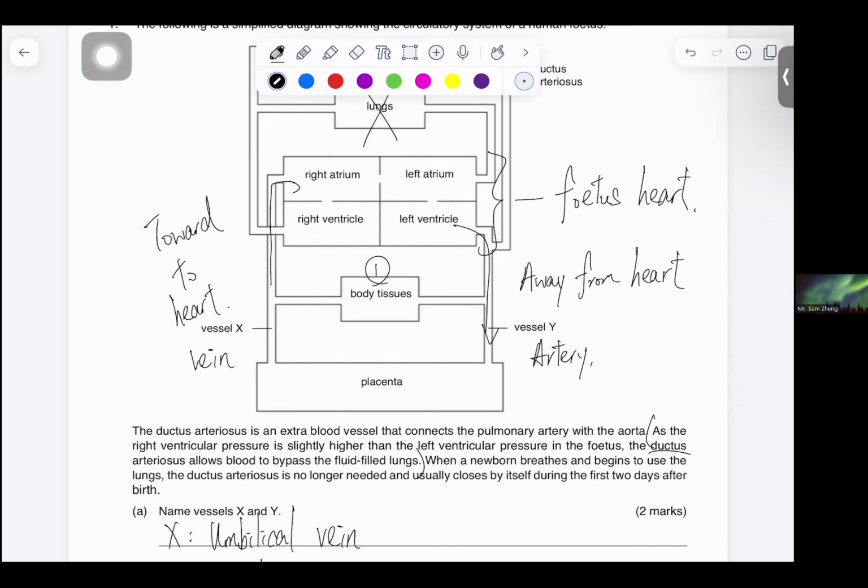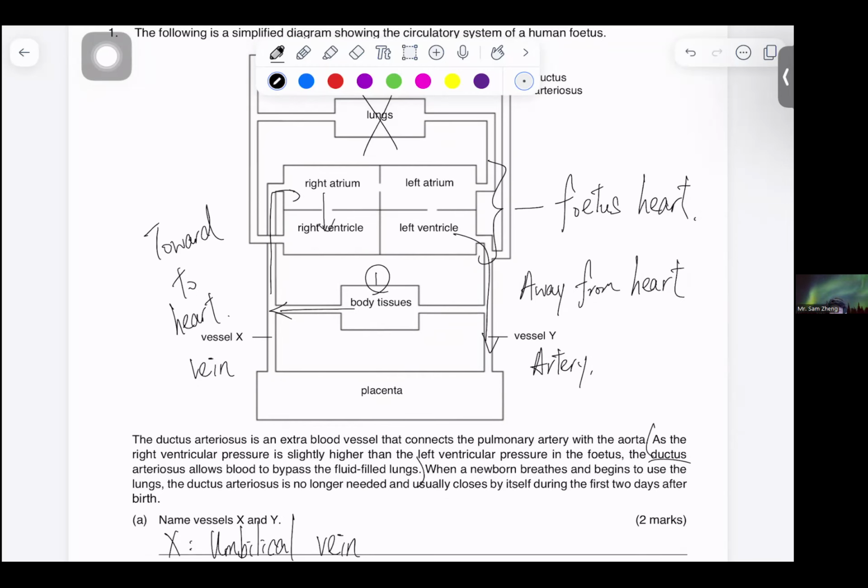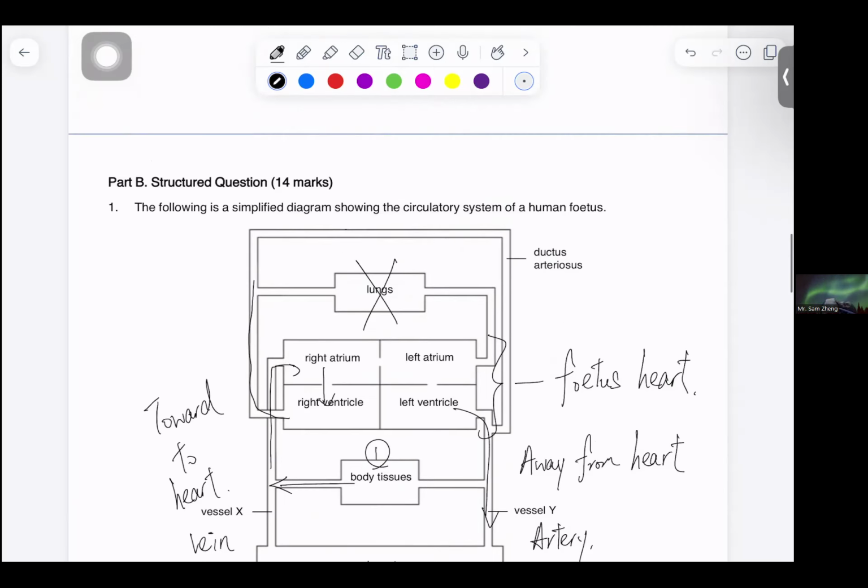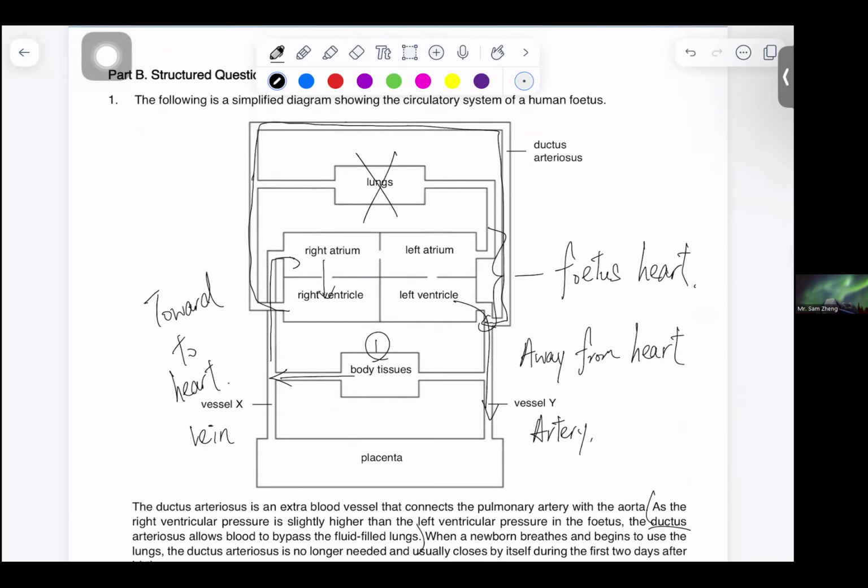Of course, it would be the body tissue. So the body tissue would be the first structure which transports the carbon dioxide. And then the carbon dioxide is transported towards the right atrium, and then the right atrium will transport towards the right ventricle, and then the right ventricle will pass through towards the ductus arteriosus.